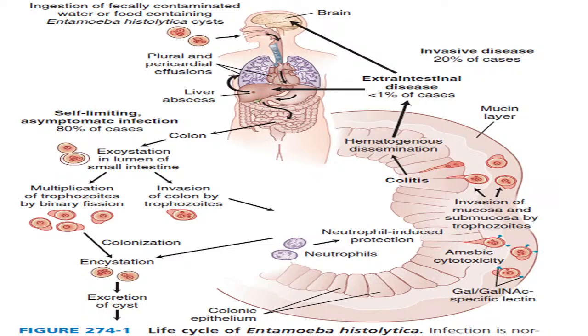There the excystation happens, and from there it can either cause diarrhea or asymptomatic colonization. It is not that every person who ingests the cysts will have symptoms. The majority of patients who ingest Entamoeba histolytica cysts are asymptomatic colonizers, and this is how the parasite persists in humans for so long.